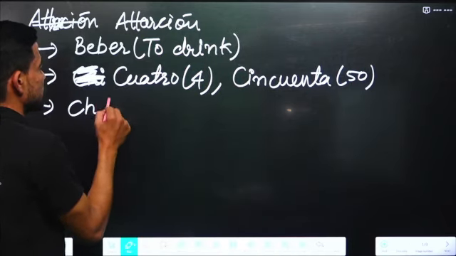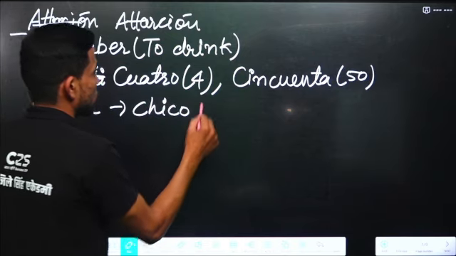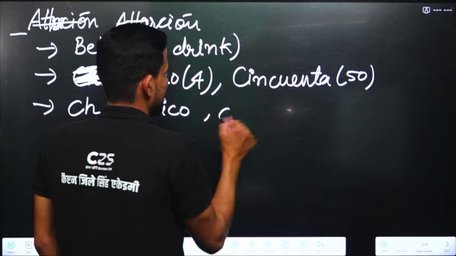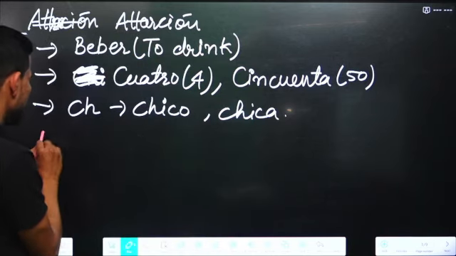Next is che, CH. The pronunciation is che. Any word, for example, chico. Chico means boy. And chica. Chica means girl.